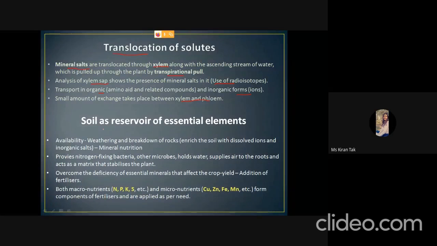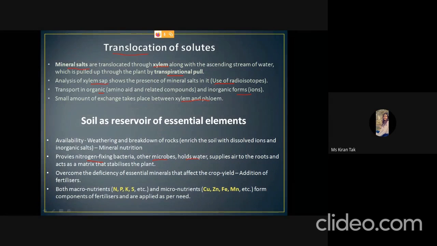The next is soil as a reservoir of essential elements. Soil is very important for the plant, because it gives minerals to the plants by the weathering and breakdown of rocks. That's why it is called mineral nutrition. It provides nitrogen fixing bacteria and other microbes also.